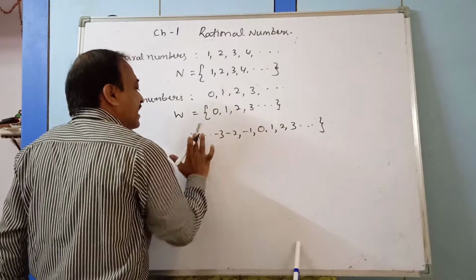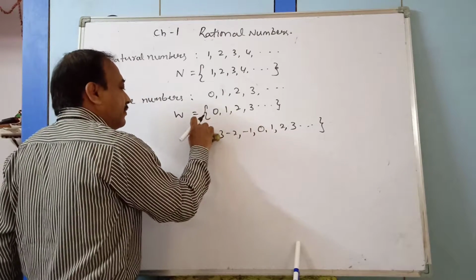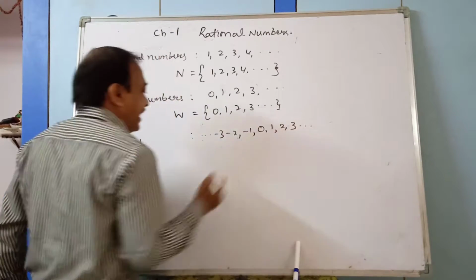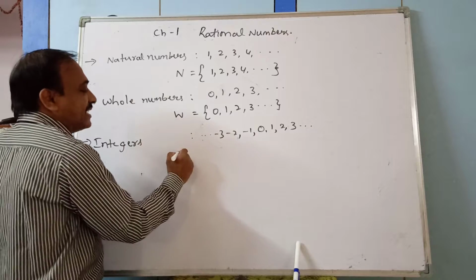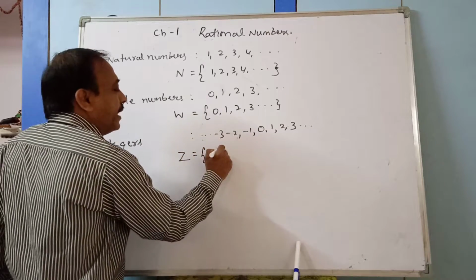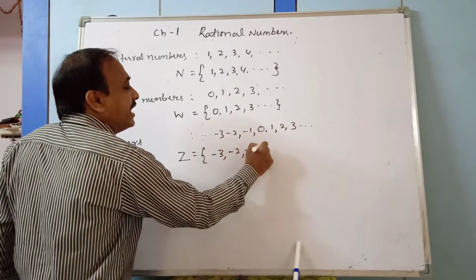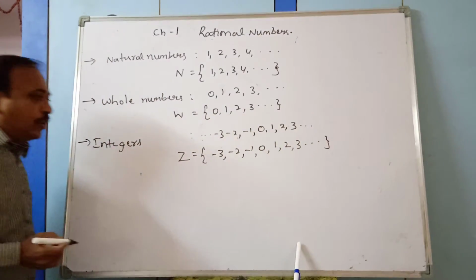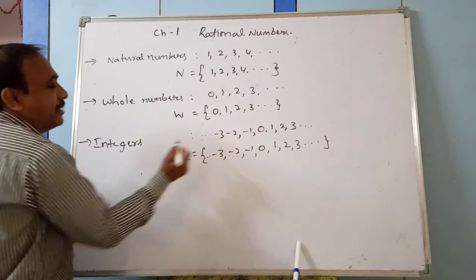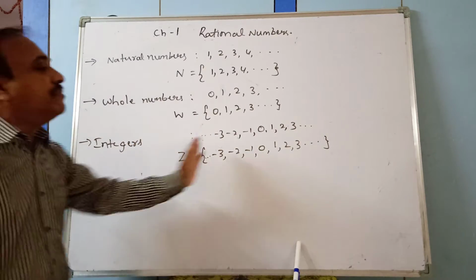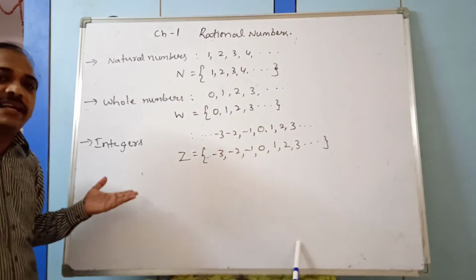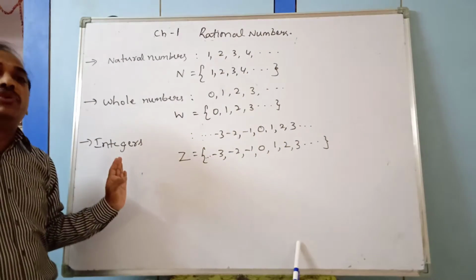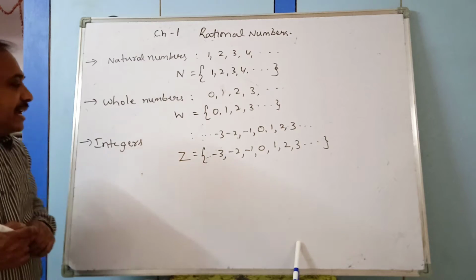So these are the set of integers, positive and negative. Integers is denoted by Z: minus 3, minus 2, minus 1, 0, 1, 2, 3 and so on. Is it only 1, 2, 3 or any numbers? There are uncountable numbers on this side and this side. When we move right side, positive values on the number line. When we move left side, negative values on the number line.